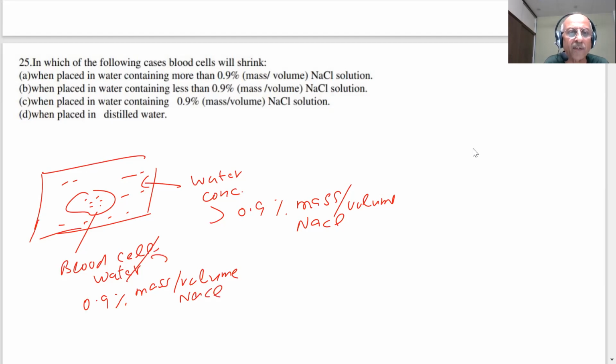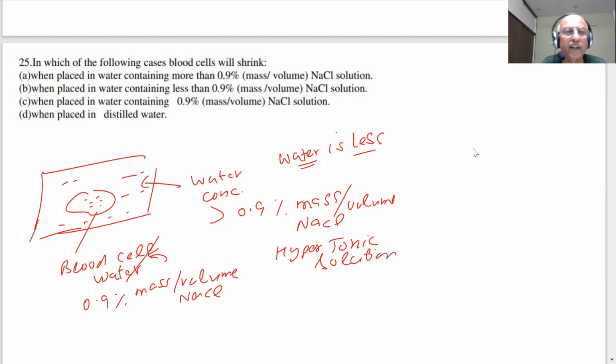Now this outside concentration is more, meaning water is less. So we call this a hypertonic solution. In this case, water will move out from the blood cell, and if water moves out, then the blood cell will shrink.